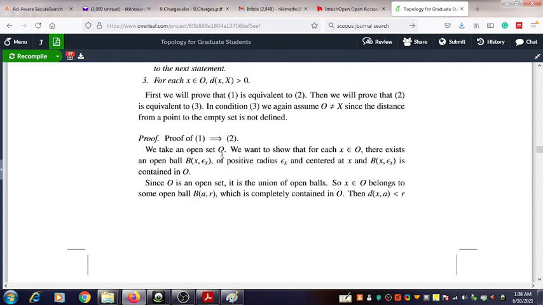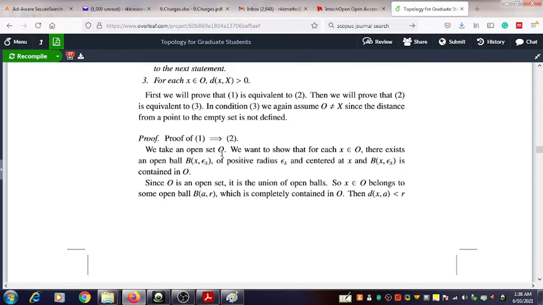Then what do we want to show? We want to show that for each point x in O, there exists an open ball B(x, epsilon_x).